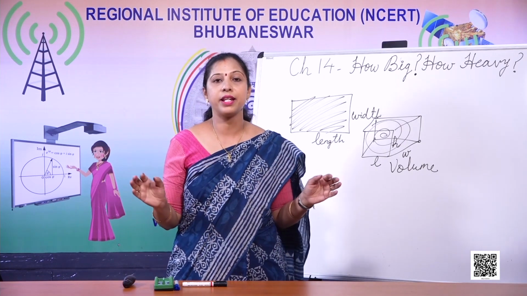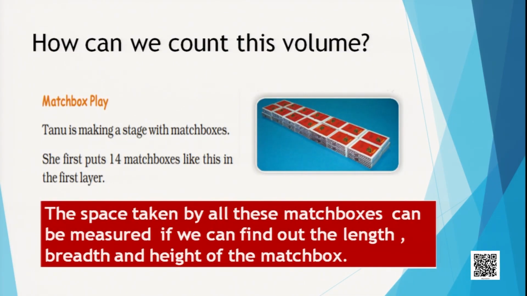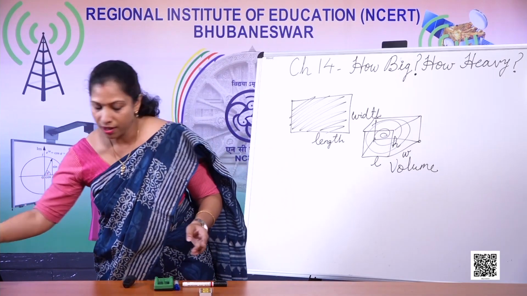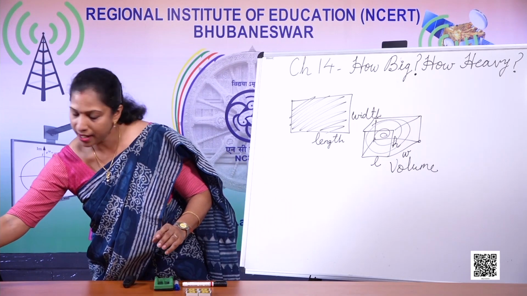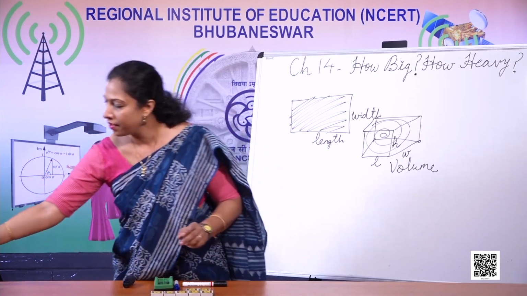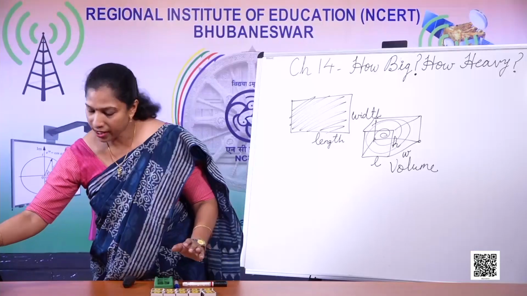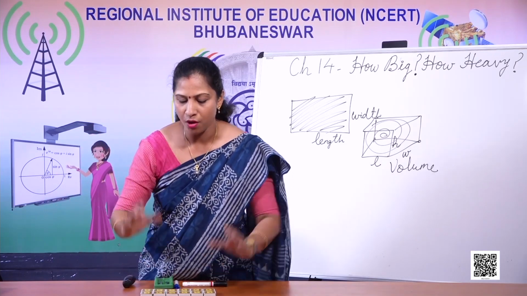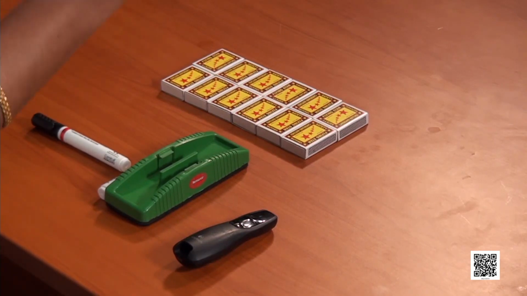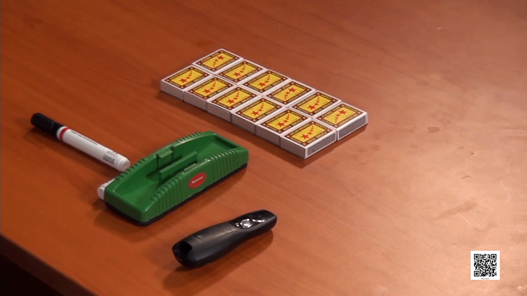So Tanu has taken 14 match boxes. Let me show you 14 match boxes like this. She arranged 1, 2, 3, 4, then 5, 6, 7 here and 5, 6, 7 here. Then 14 match boxes she started arranging. Now are they 14? Yes, of course they are 14 match boxes. And she wants to find out the total space taken by these match boxes.